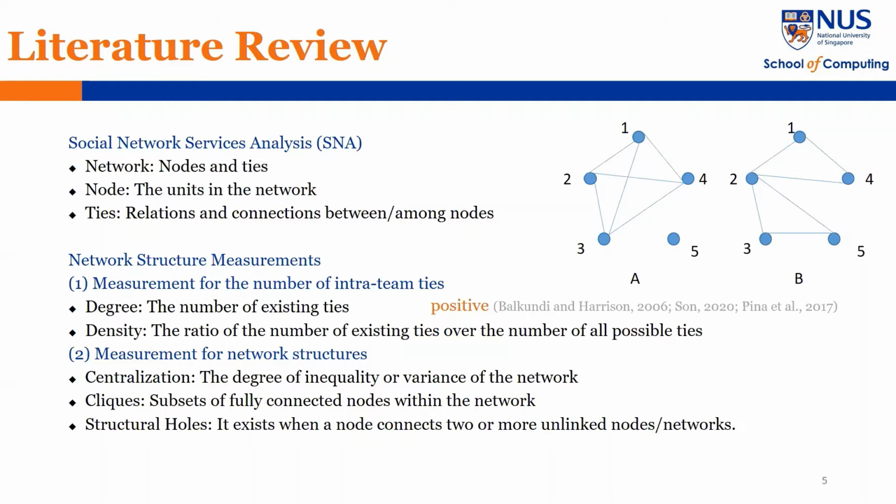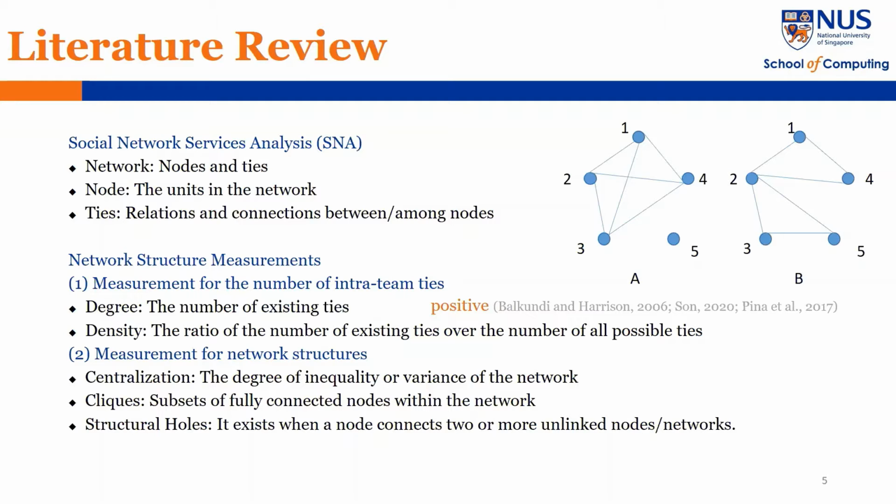Secondly, cliques refers to subsets of several fully connected nodes within the network. For example, in network A, node 1, 2, 3, 4 belong to a clique. Thirdly, structural holes exist where a node connects two or more unlinked nodes or networks. For example, in network B, node 2 connects the small network of 1, 4 and the small network of 3 and 5.